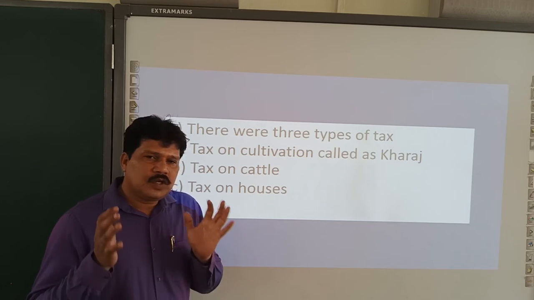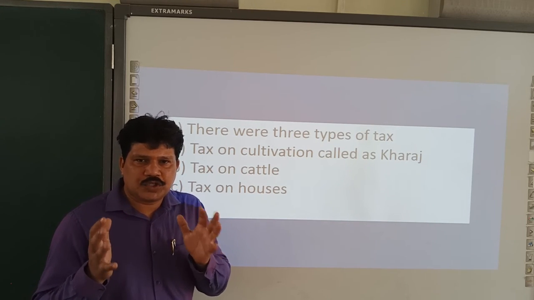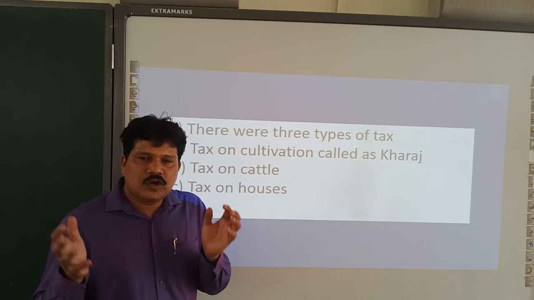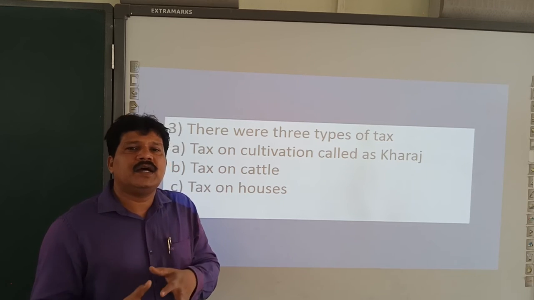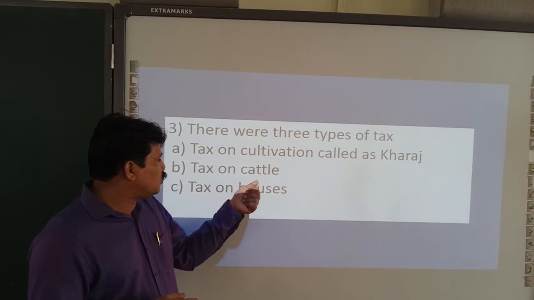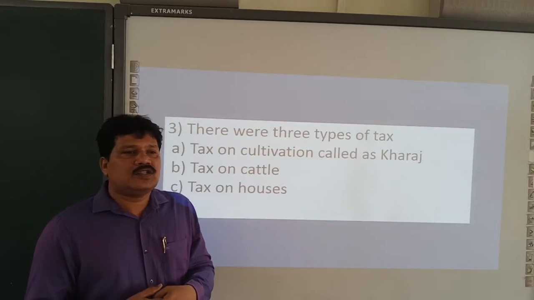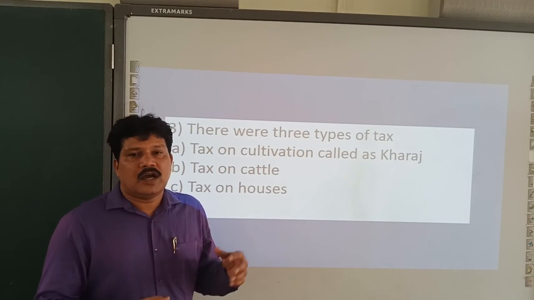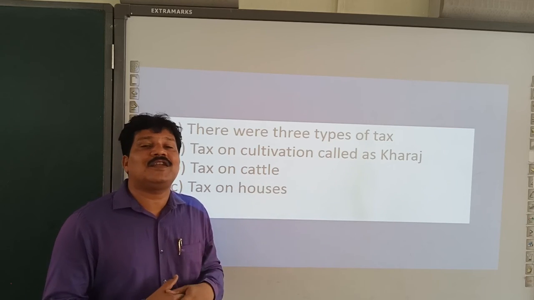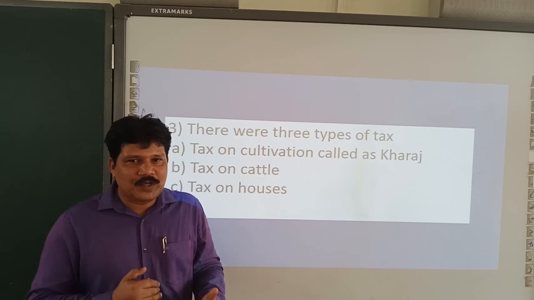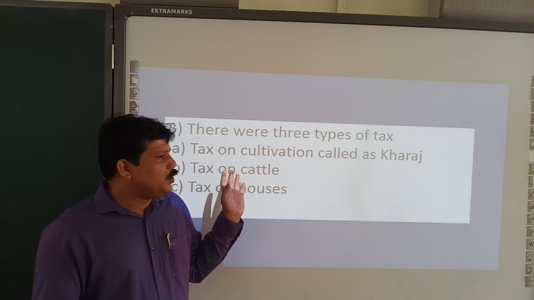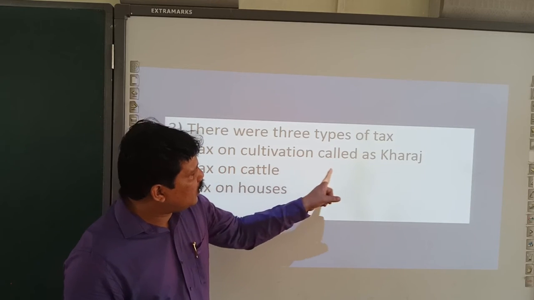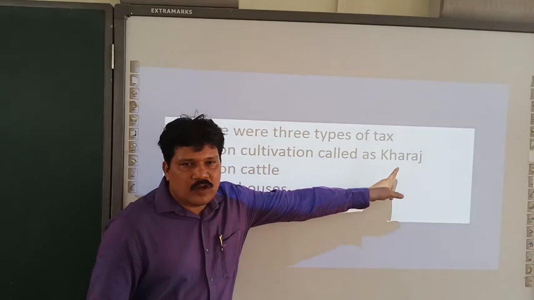So a person who owned cattle or any other livestock had to pay tax to the king. So there was tax on cattle and tax on houses. Only three types of taxes were collected in those days. Of course, even this itself was heavy in those days; don't compare today's scenario with that. So during the time of Alauddin Khilji, three types of taxes were collected. Tax collected on agricultural land is called kharaj.